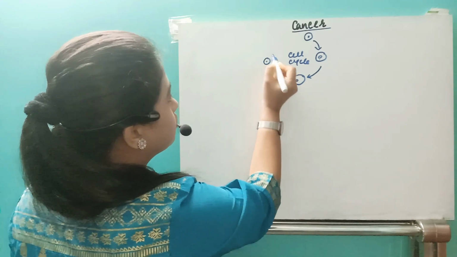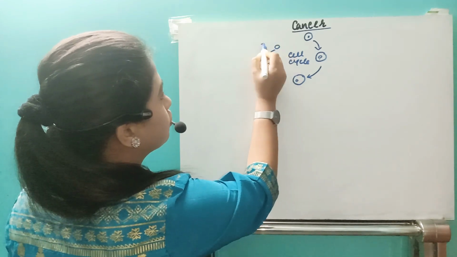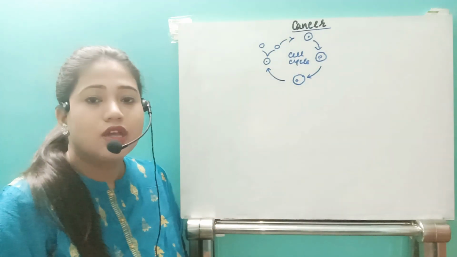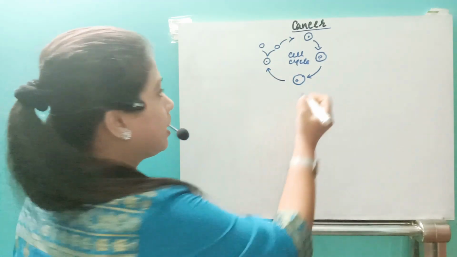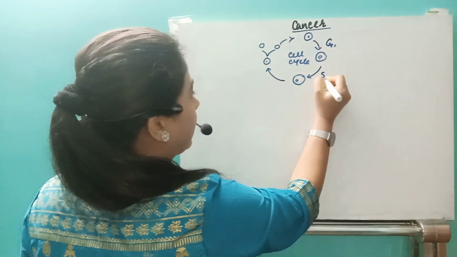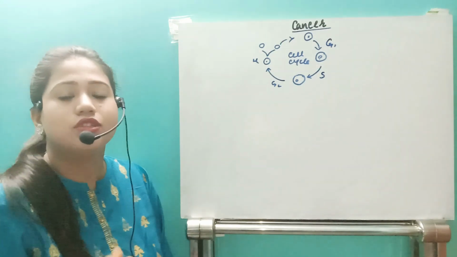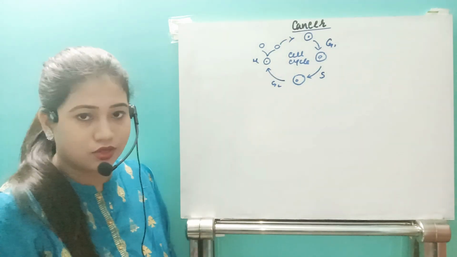This way it will produce two cells and once again this cycle will continue. So here we have G1, S, G2, then after that M phase. This way the cell cycle occurs.